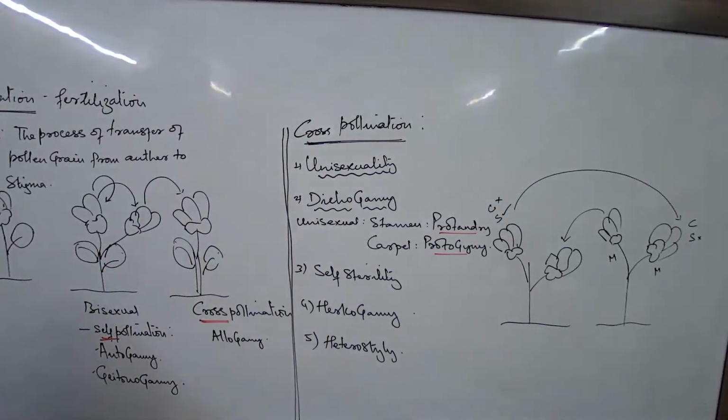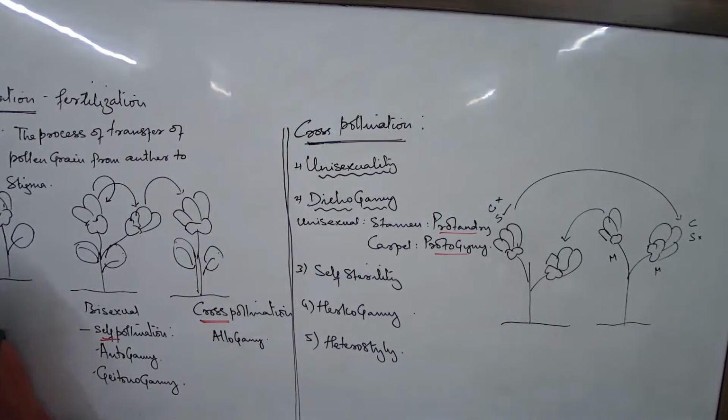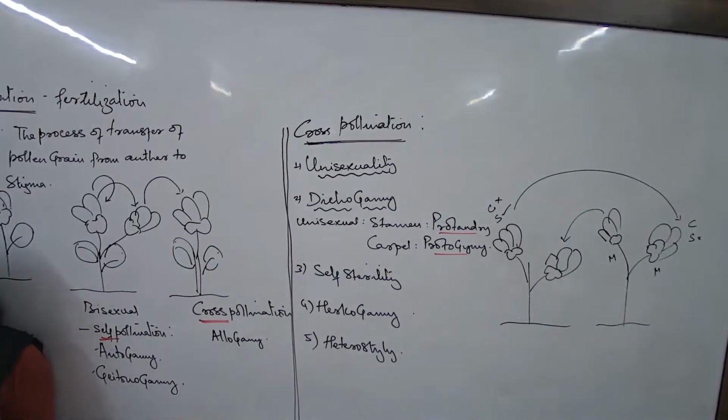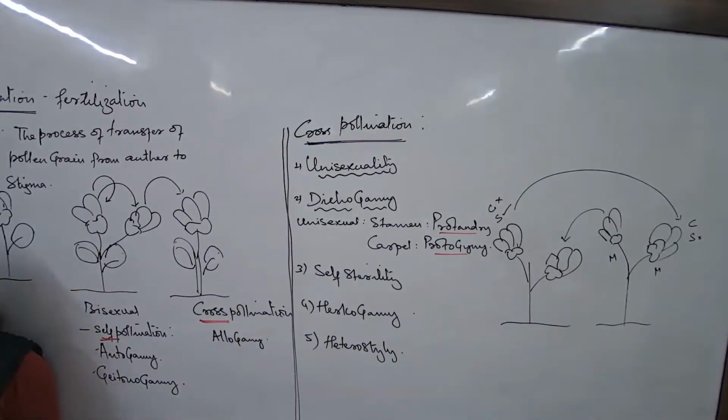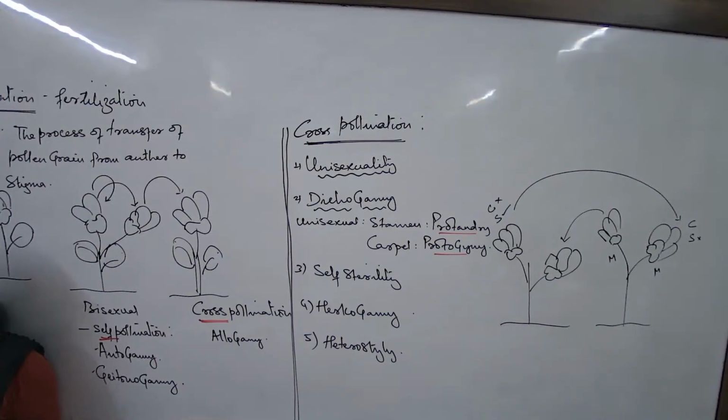Write one difference between homogamy and dichogamy. What will you write? Homogamy is the condition of a plant or a flower when the stamen and the carpel mature at the same time, and they favor self-pollination. Dichogamy is a condition of a flower when the stamen and the carpel mature at different times, and they cannot favor self-pollination; they favor cross-pollination.